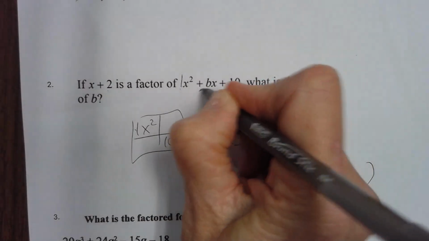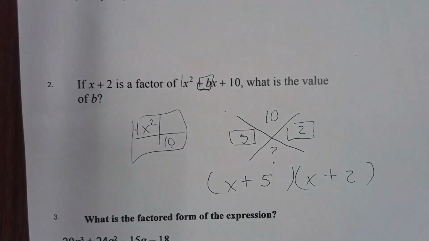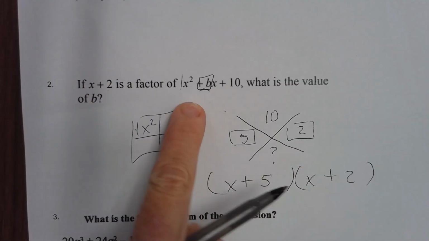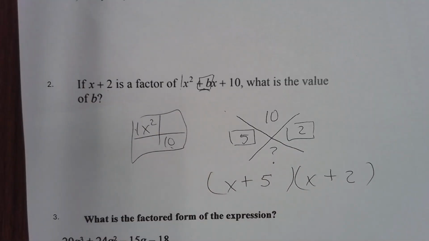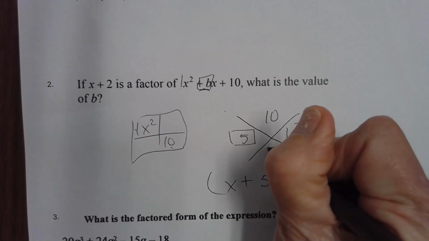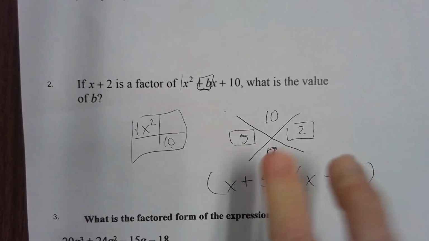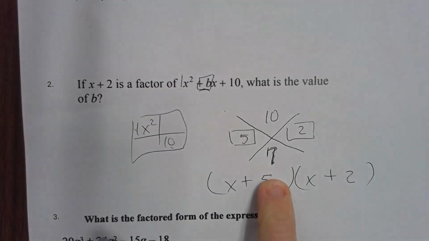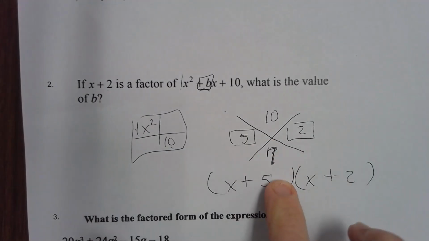Y'all, they ask you for the middle number. Tell me where in this x is the middle number. Where in the x does the middle term go? Y'all, the middle term goes on the bottom. And the middle term is those two added together.